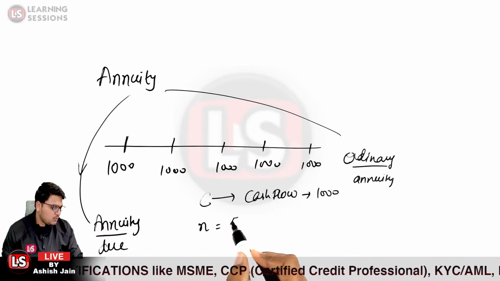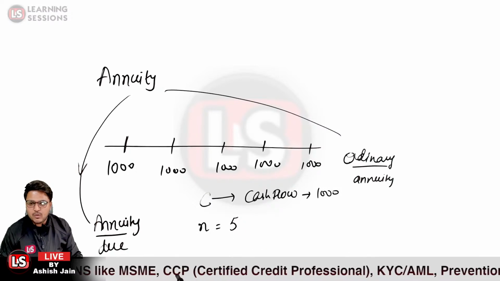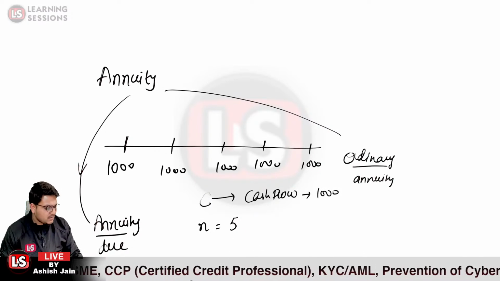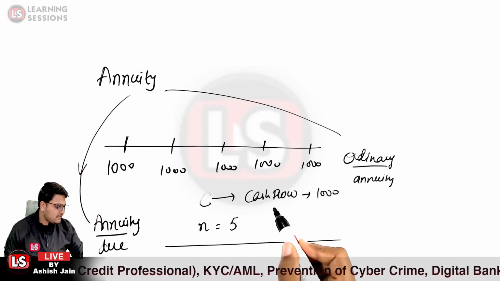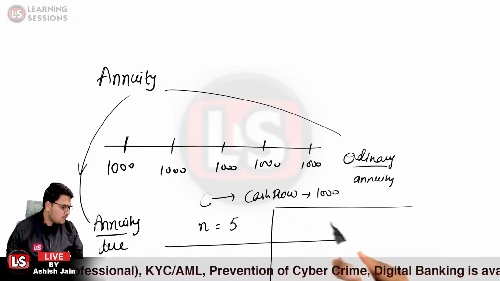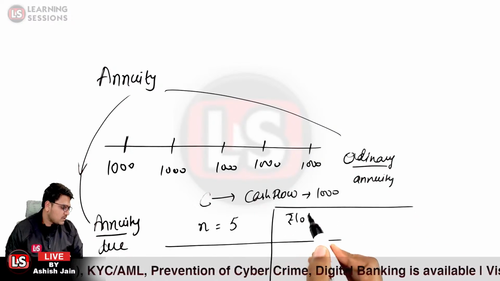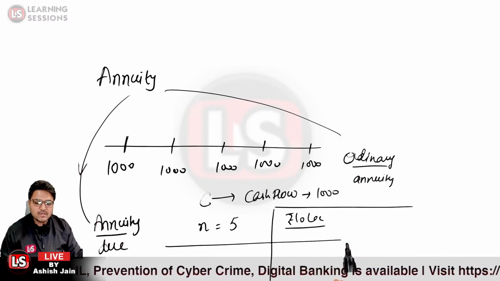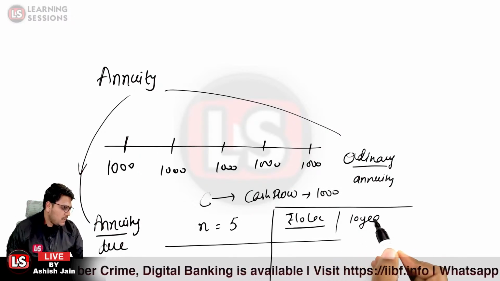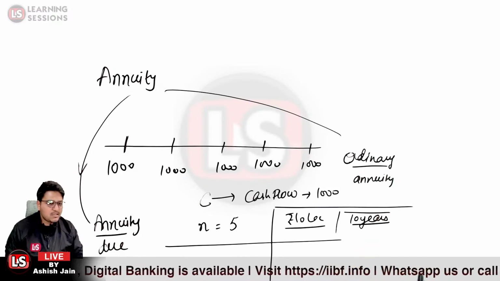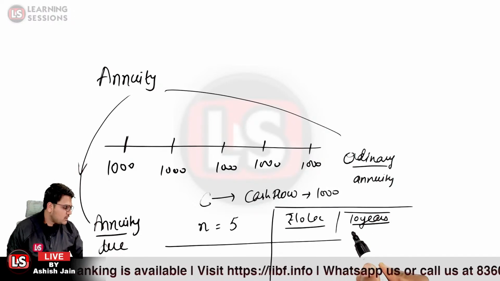N will be equal to 5 over here. And kindly please do let me know the C and N over here. Let us take the case that I have taken a loan amounting to rupees 10 lakh from the bank. I've taken an advance from the bank of rupees 10 lakh, and it is to be paid in 10 years, with a monthly installment to be paid.